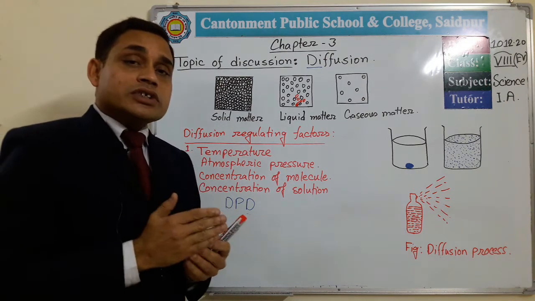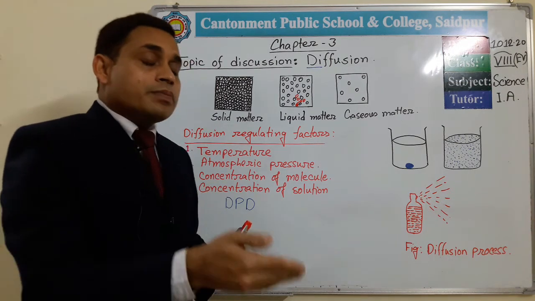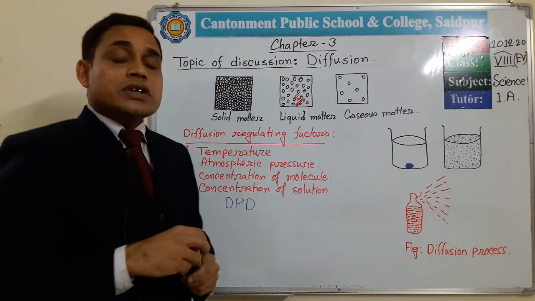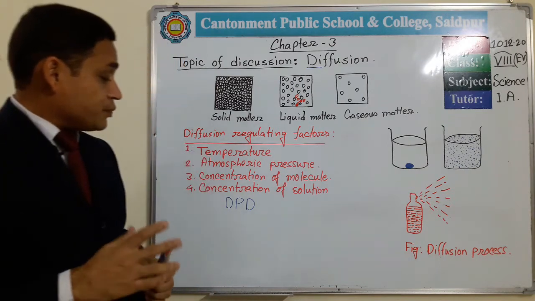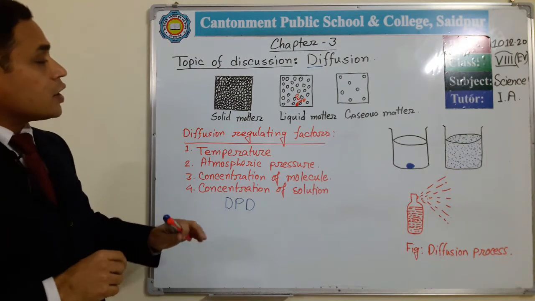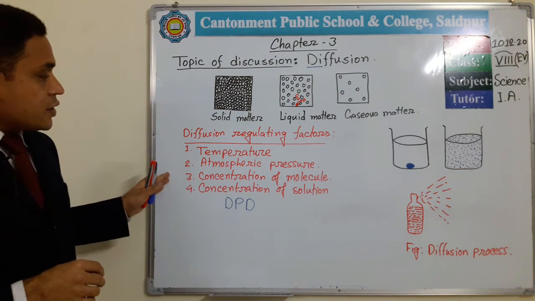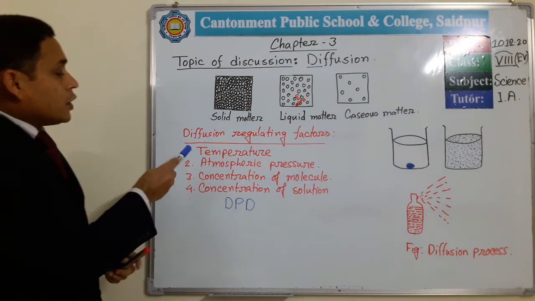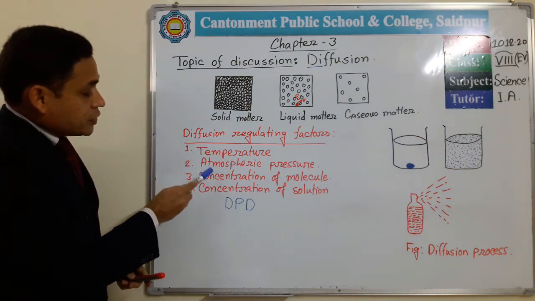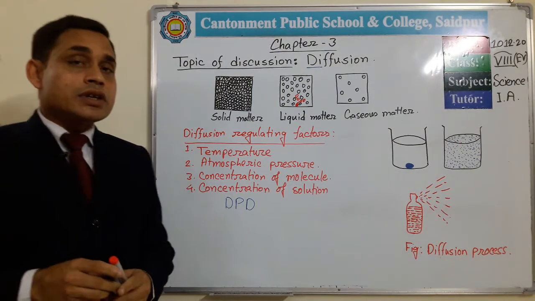Simply here you understand water potential. Where the water potential is high, from that portion the water passes to the lower water potential area. This is simply DPD. And now this diffusion is regulated by different factors: temperature, atmospheric pressure, concentration of molecules, and concentration of solution.